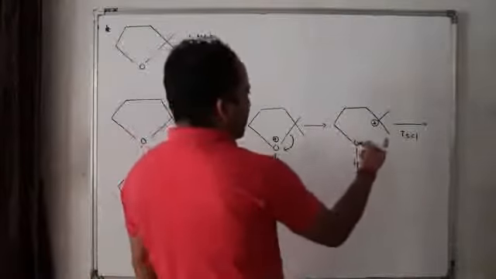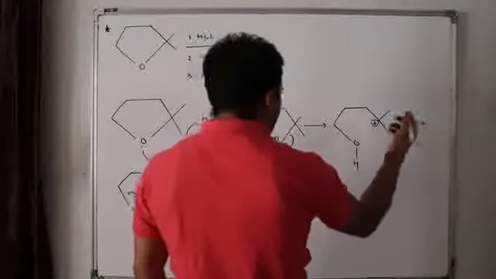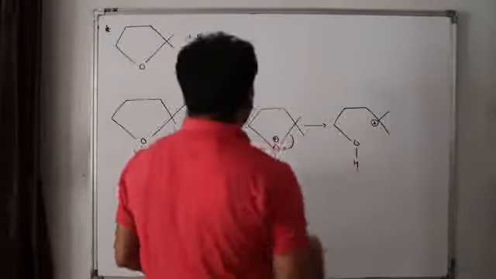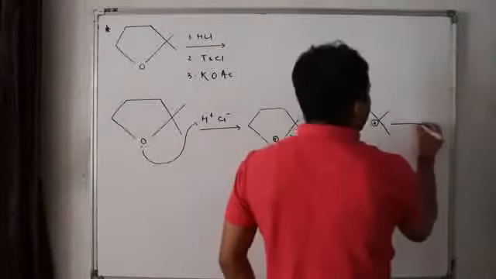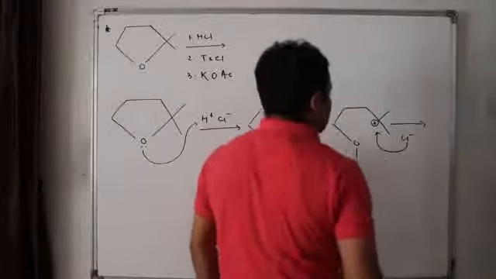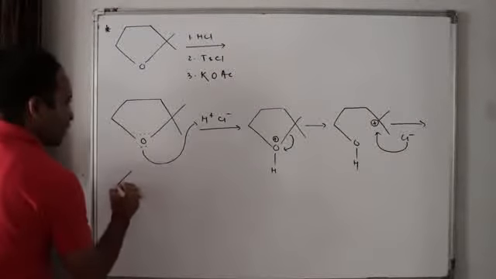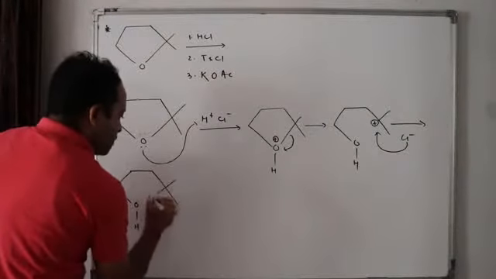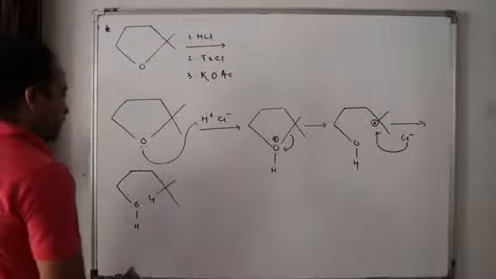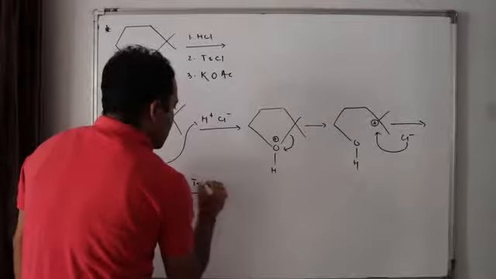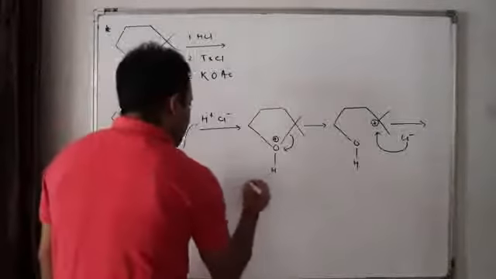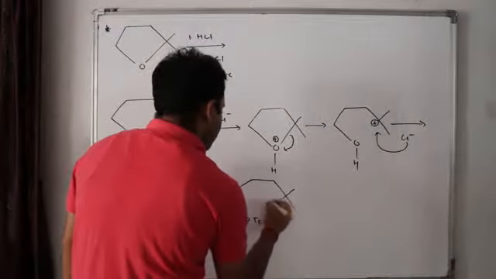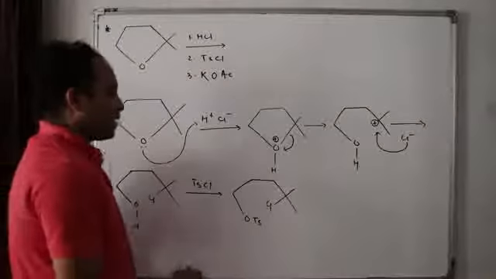Acha. Here, without moving forward with this plus, I can do one more way. Here before attacking TsCl we do have Cl minus. We can make this Cl minus attack here also, isn't it? So what will be formed? It will form OH, Cl, isn't it? Now let us move forward to this TsCl. What will be formed? OTs, Cl, isn't it? Now the next step,